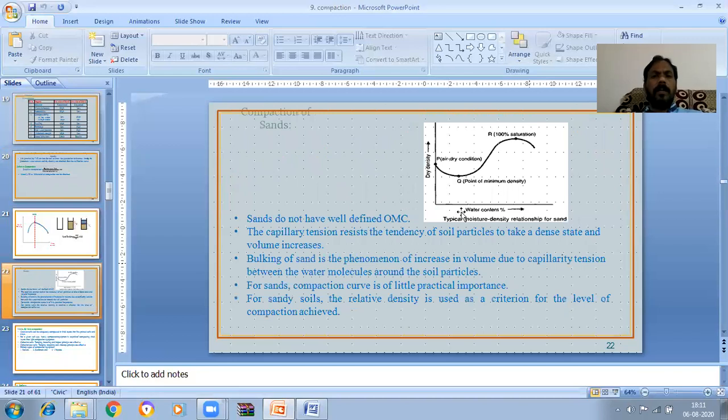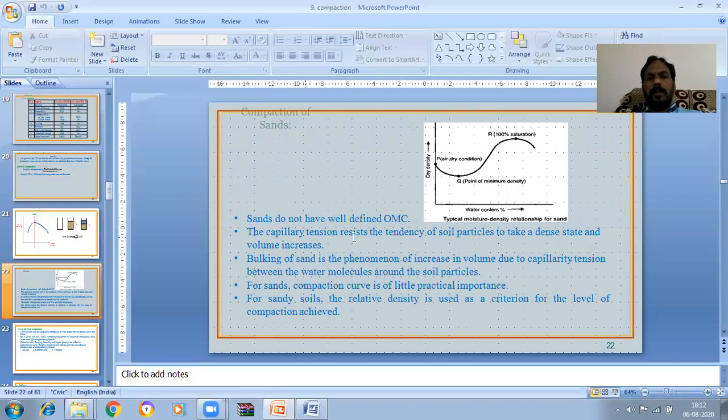Now compaction of sandy soils. Sands do not have a well-defined OMC. If you plot the curve with dry density as ordinate and water content as abscissa, the curve will be like this. So sands do not have any well-defined optimal moisture content.